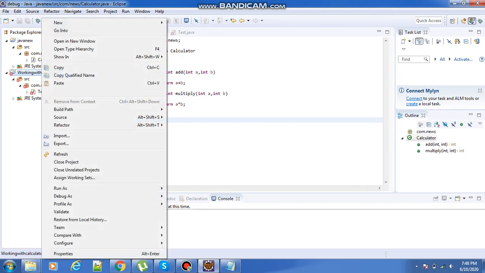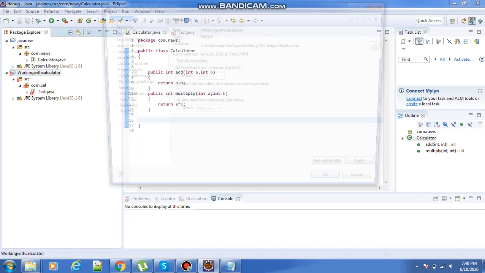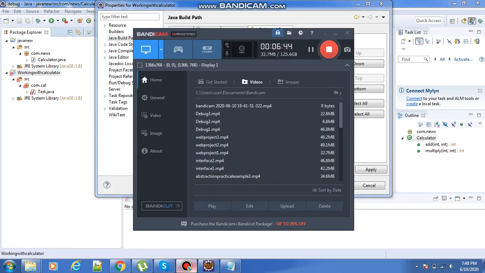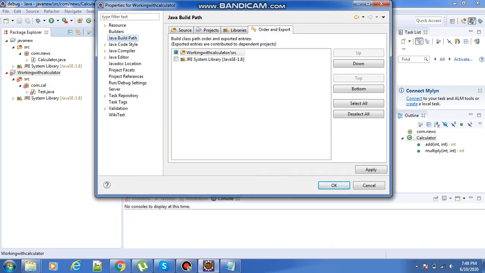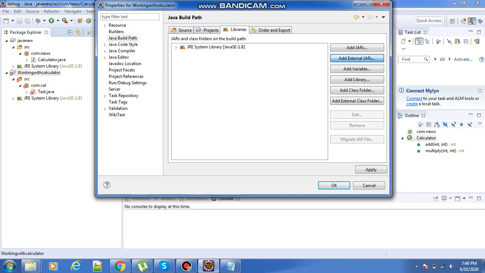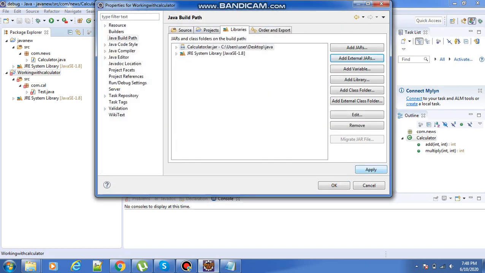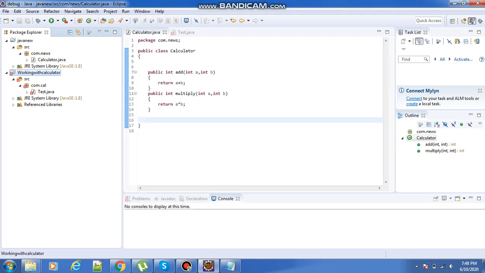We can right-click and go to Properties, Java Build Path. In this we go to Libraries and Add External JARs. My jar file will be available on the desktop: calculator jar. Open, then apply. See, if you go to Referenced Libraries, the calculator jar is available here.